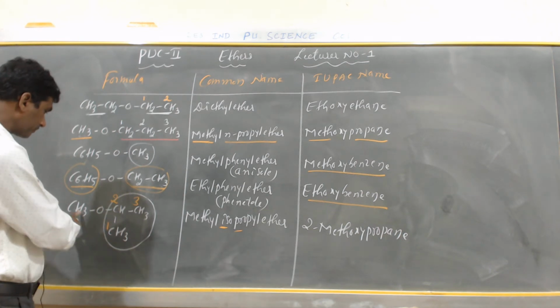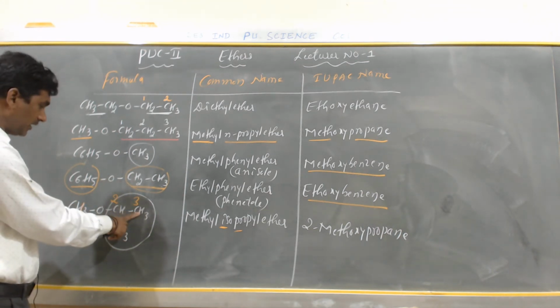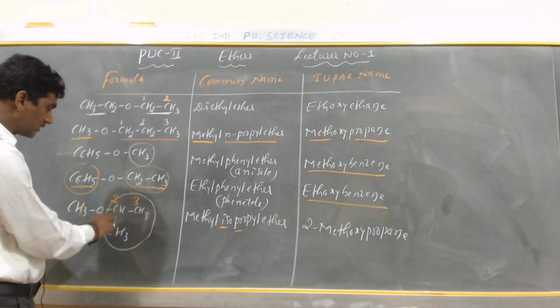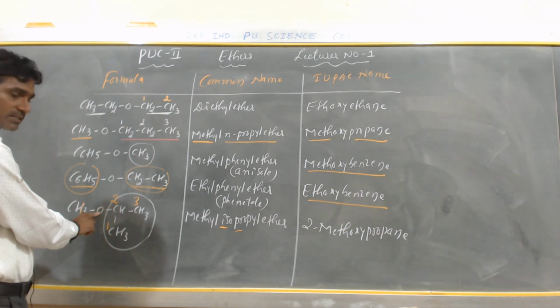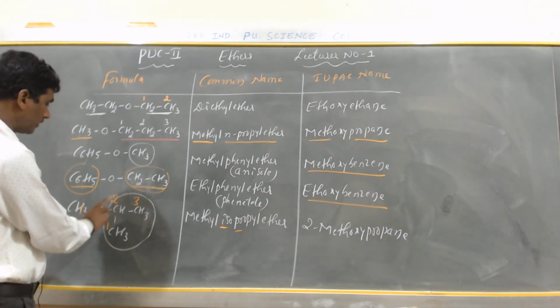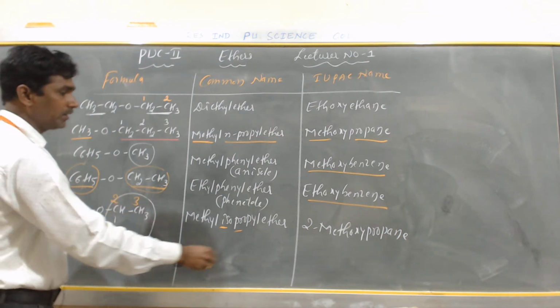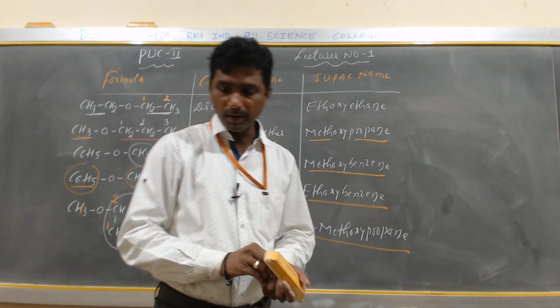And next, here this is the branched chain ether. On the left of the oxygen is only 1 carbon, on the right of the oxygen is 3 carbons. You have to select the maximum number of carbon atoms: 1, 2, 3. CH3O is called methoxy, and this methoxy is on the second carbon, so it is called 2-methoxy. 3 carbons are numbered, so it is called 2-methoxypropane.